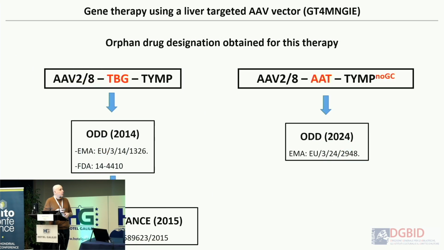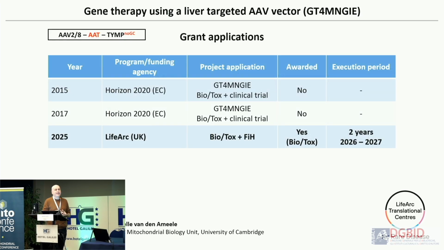And then we obtained orphan drug designation for the previous version of the vector and also for the current version of the vector. So we are near the possibility to do a clinical trial, but then we failed to get funding. But in the end, with the leadership of Gert van den Amil, we were able to apply to LifeArc for a grant to provide funds to do the regulatory preclinical studies.